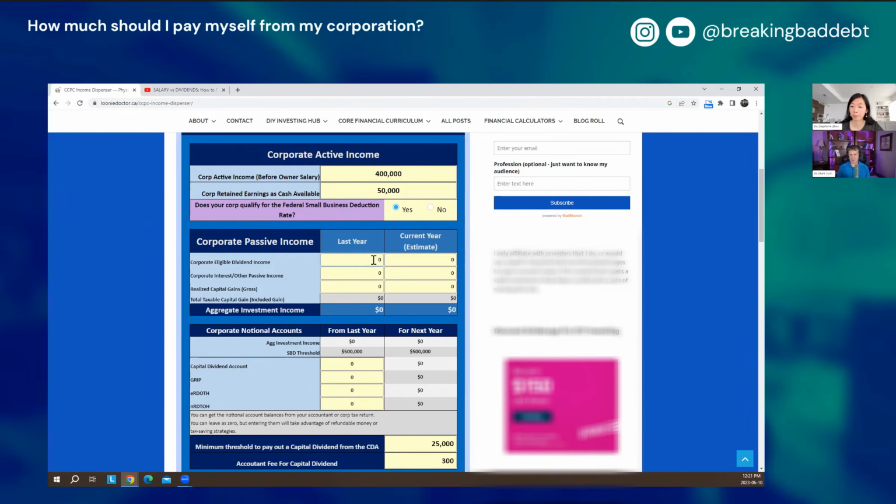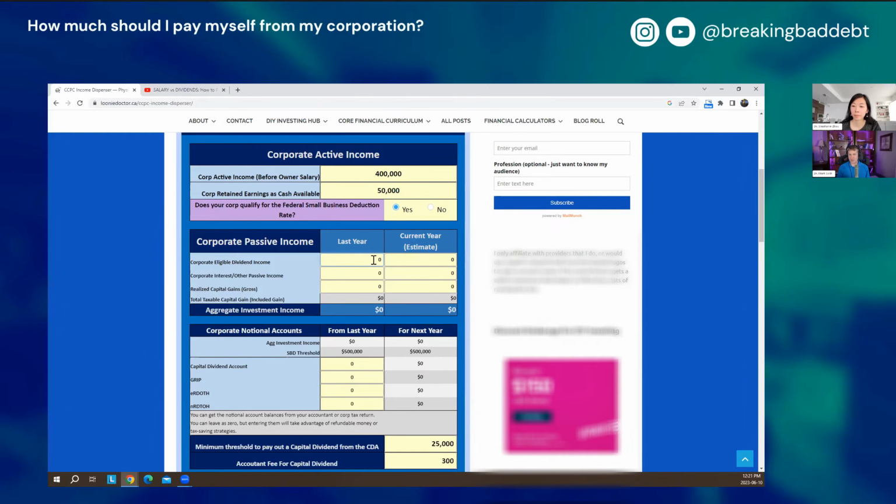And the reason why it does this for the previous year is because that gives us what's called the aggregate investment income, which is when you add up all the passive income like dividends, passive rental income, which would fit into the other category, or foreign dividends, that type of thing, or the taxable part of a capital gain. All that counts as passive income, which can affect your small business threshold. And it's the previous year that affects it for the current year's business taxes. So that's why it has it for last year.